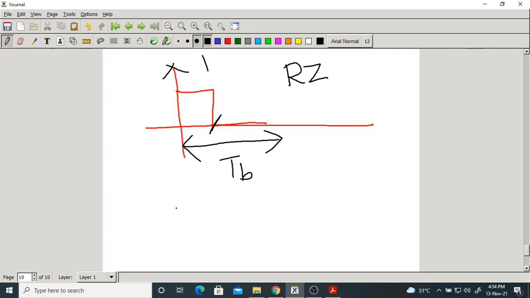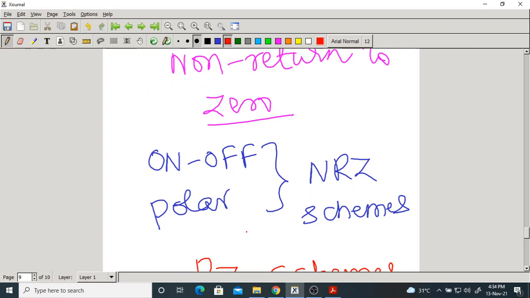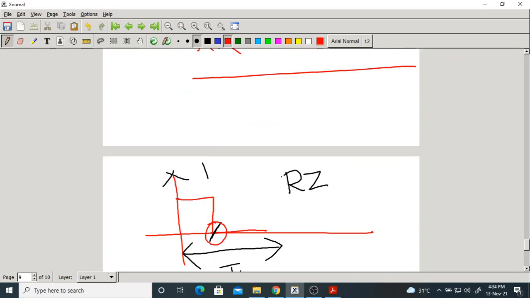But in non-return to 0, the pulse is constant throughout the TB duration, either 0 or 1. Here, in the midway, it has come down to 0. It has returned to 0. So these are different. But remember, these two NRZ schemes are the ones where the pulse does not come to 0 during the TB duration, and by default we use only those.